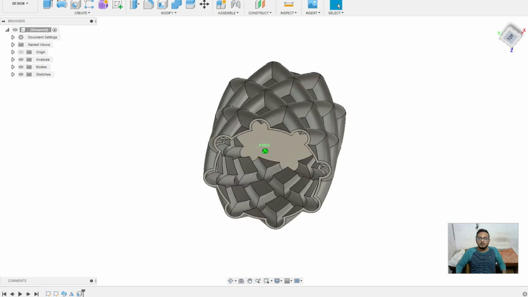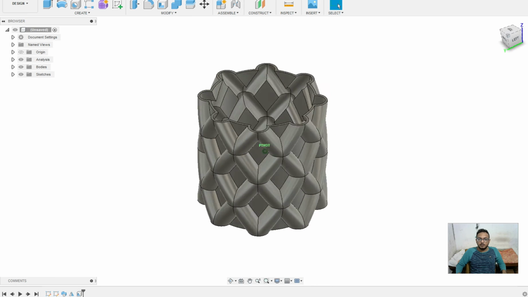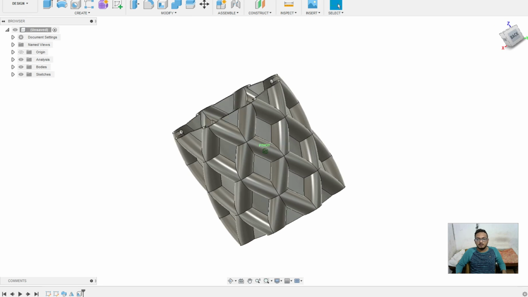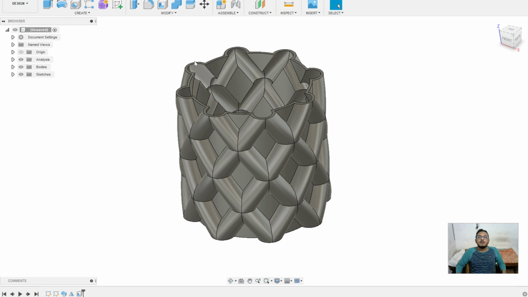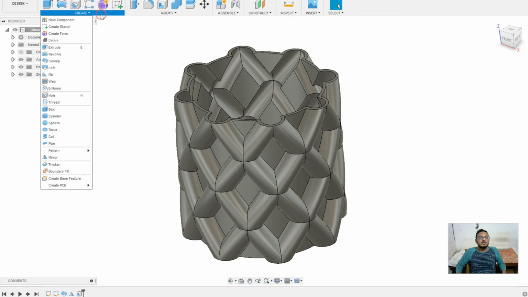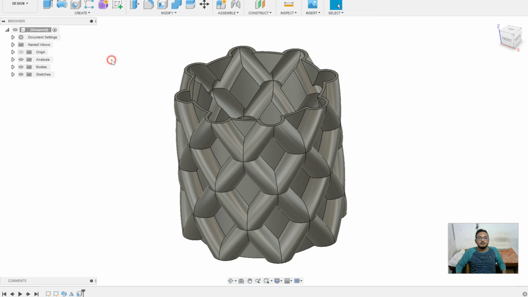So make your own design and change the twist angle, and we can make other designs using this sweep command. Thanks for watching.